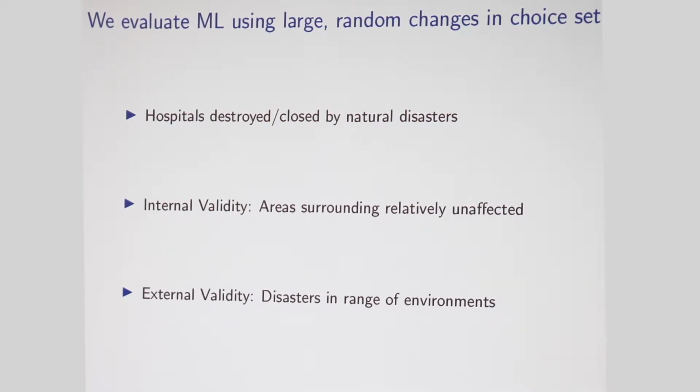With any experiment, you've got to think about internal validity and external validity. In terms of internal validity, we're going to argue that the areas surrounding the hospital are relatively unaffected. So this looks more like just a shift in the choice environment as opposed to other things changing post-disaster. In terms of external validity, I'll show you that we have disasters in pretty different environments. To the extent that we find similar conclusions across them, we think they might extrapolate more generally to, say, healthcare markets or hospital markets.